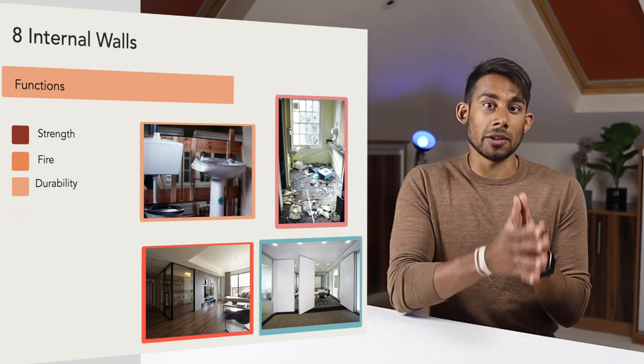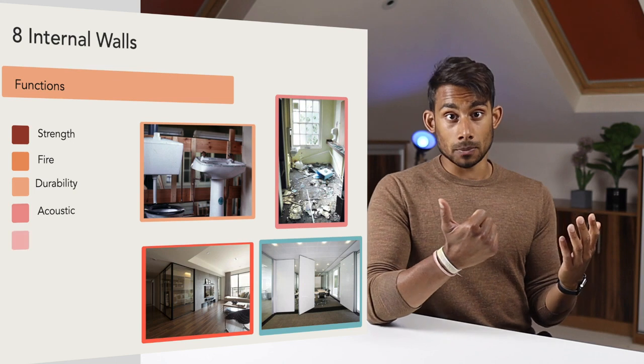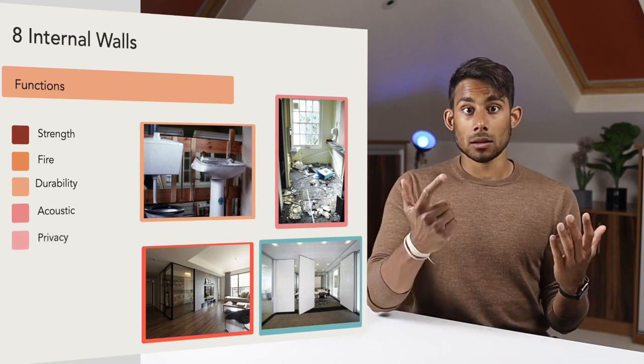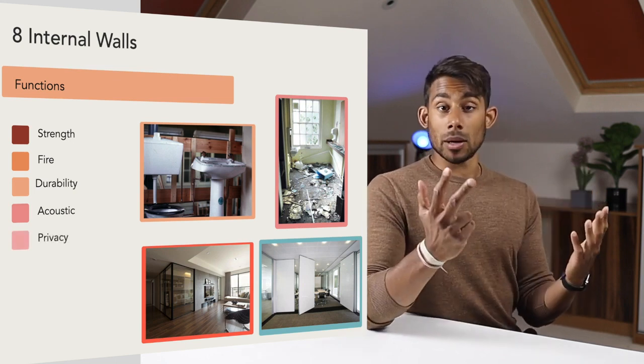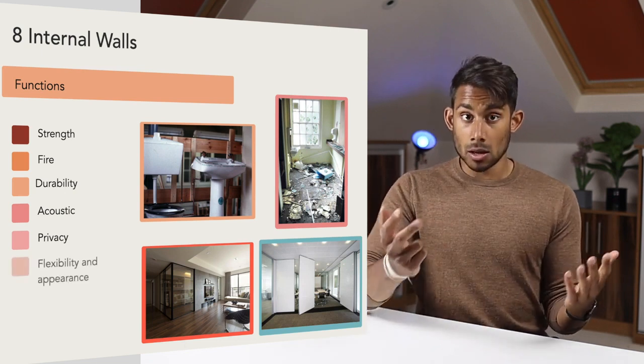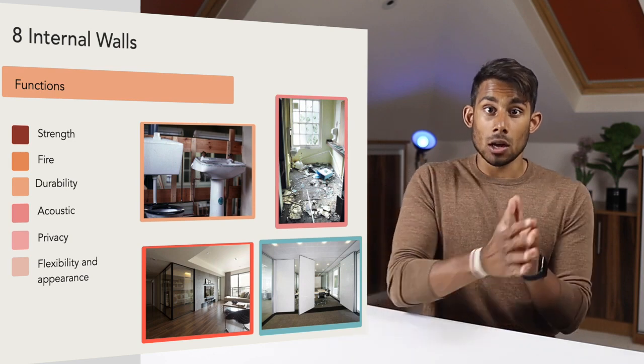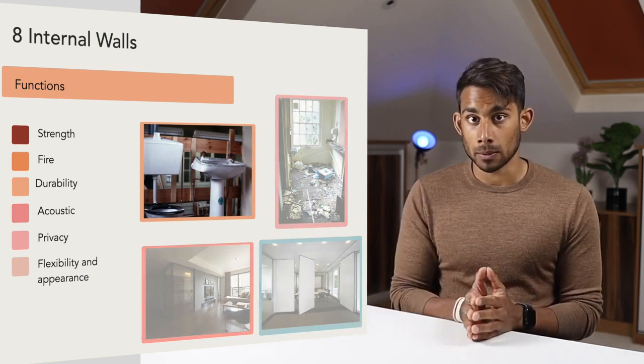Robust enough to receive fixings, as you can see in image 2. Acoustical insulation, privacy, pleasing in appearance and in character with the rest of the building, as you can see in image 3. Flexibility of layout, as you can see in image 4. And of course, load bearing or non-load bearing.